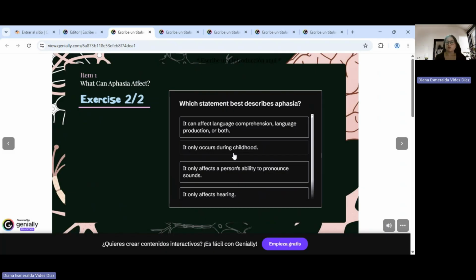And it cannot be that it only affects a person's ability to pronounce sounds, or only hearing. Why? Because aphasia can be because you have a brain damage either on the Broca's area or the Wernicke's area. So it can affect both, or just the language production or the language comprehension, but it can happen at any age. So let's choose this one.